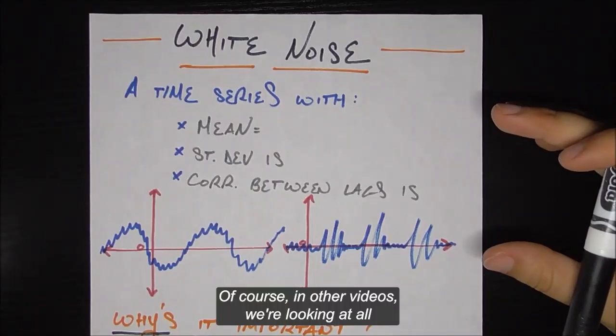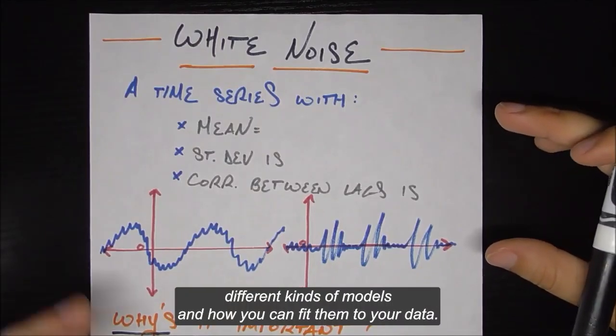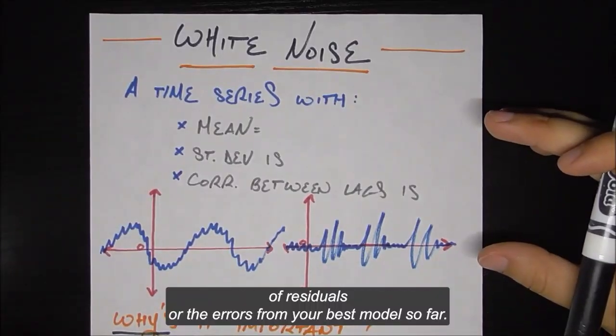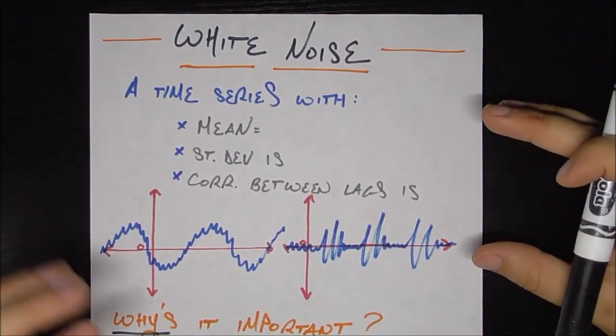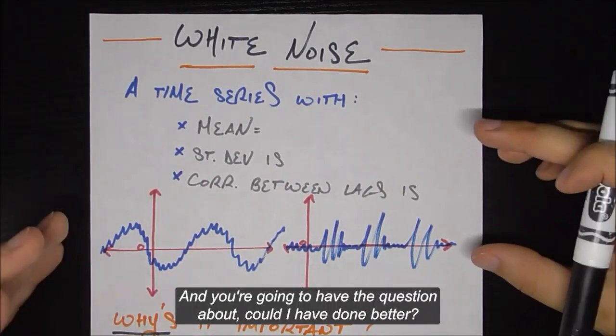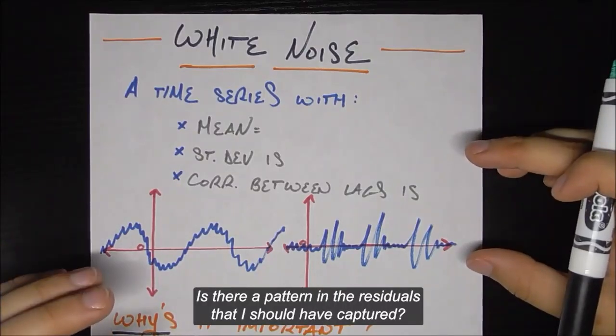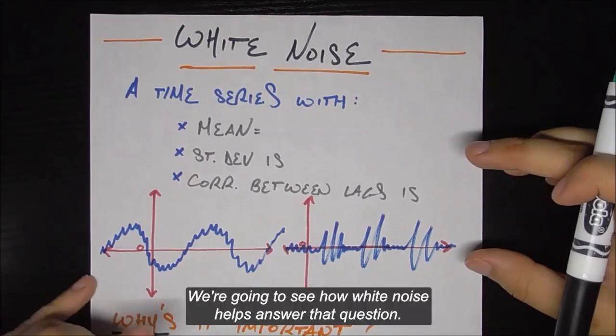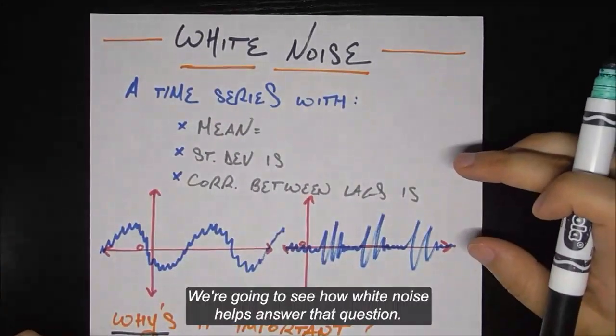Of course, in other videos, we're looking at all different kinds of models and how you can fit them to your data, but at the end of the day, you're going to have some kind of residuals or the errors from your best model so far. And you're going to have the question about, could I have done better? Is there a pattern in the residuals that I should have captured and I need to add that to my model? Or am I truly done? We're going to see how white noise helps answer that question.